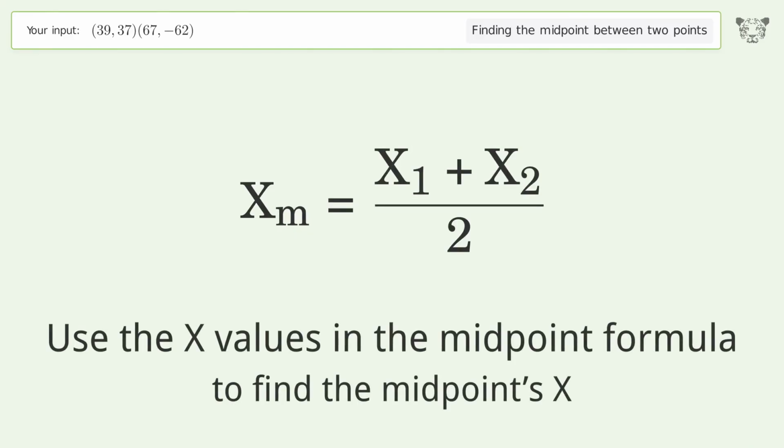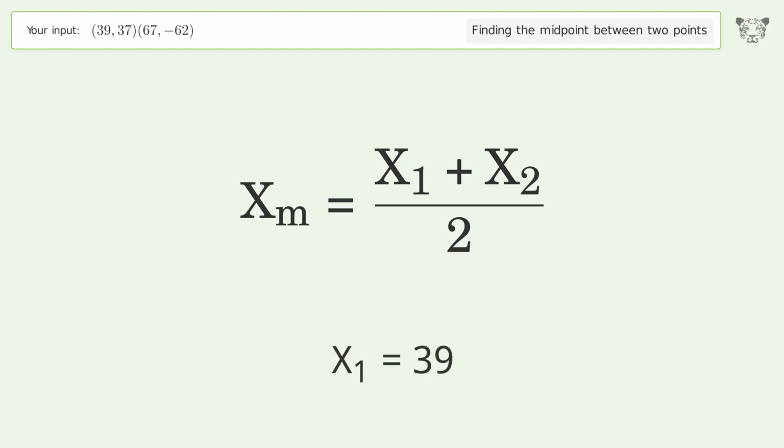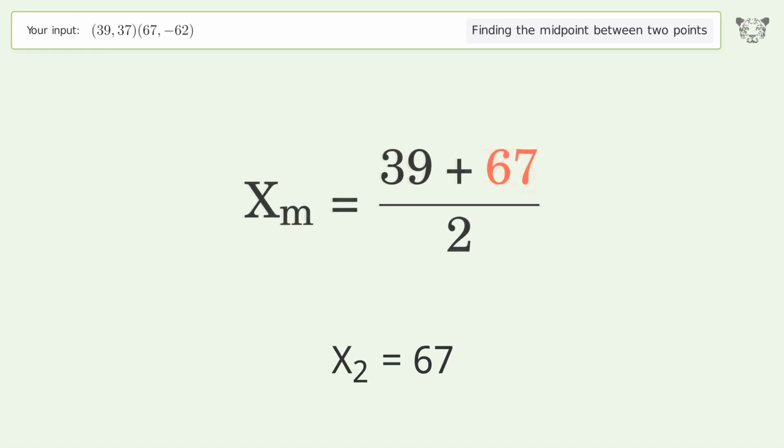Use the x values in the midpoint formula to find the midpoint's x. x1 equals 39. x2 equals 67. Simplify the arithmetic.